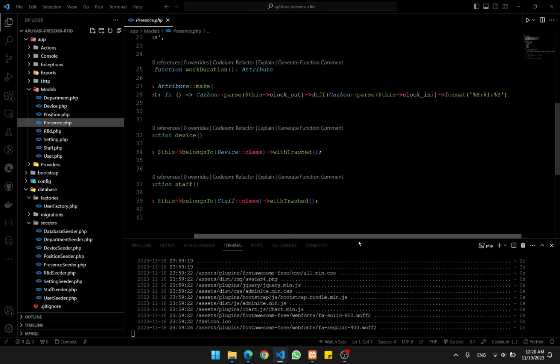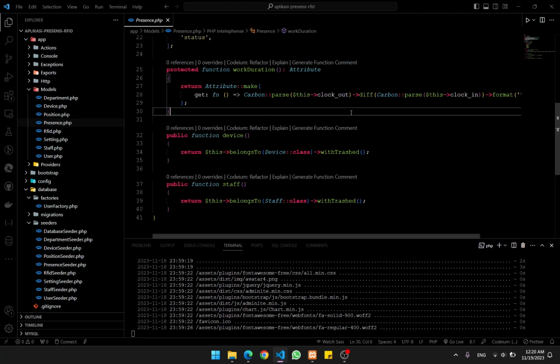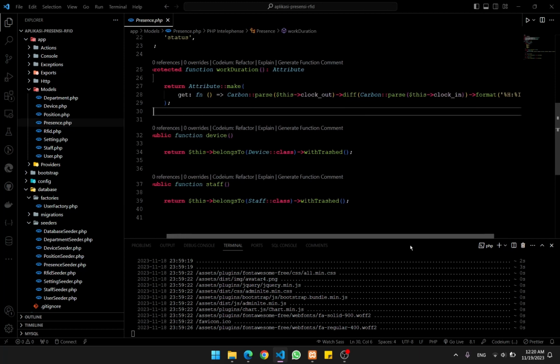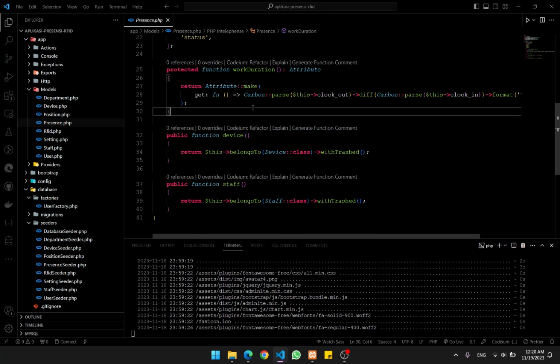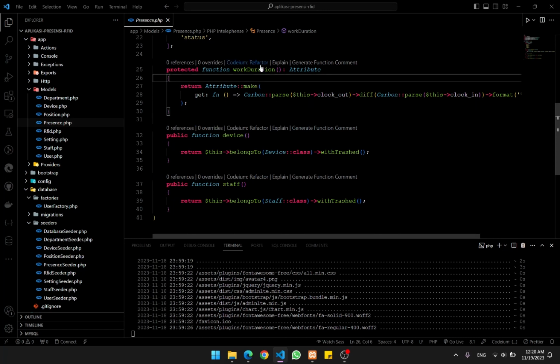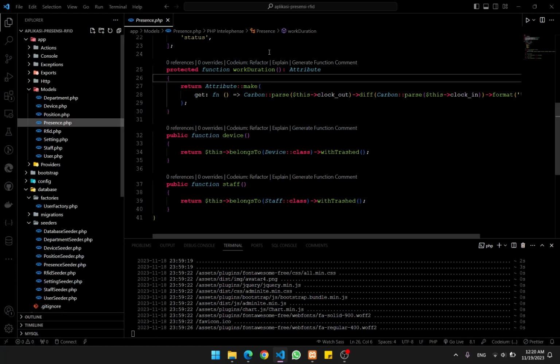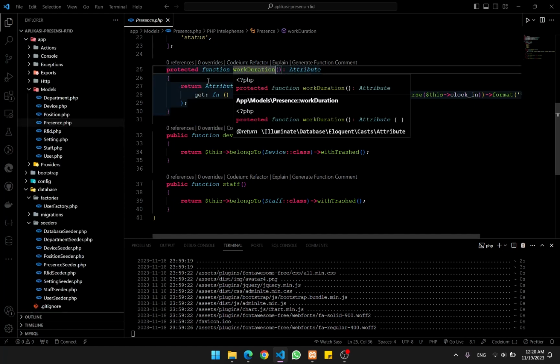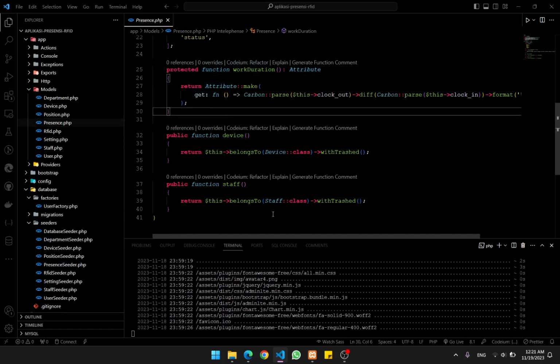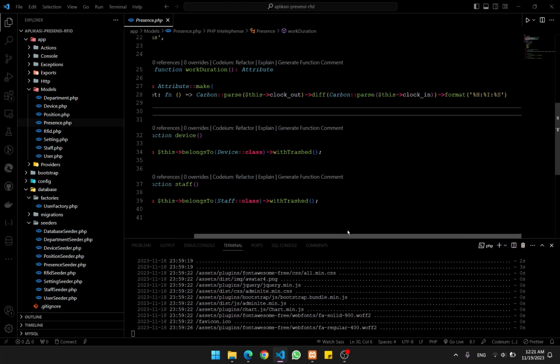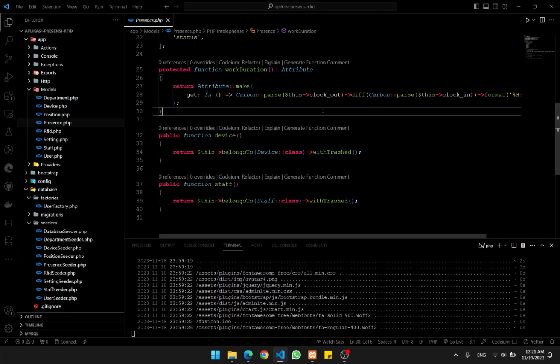Okay, let me show you the relation or cardinality of the tables or the models. The first is on the model, I'm sorry, there is work duration. For work duration, we can get the value from when they clocked in and when they clocked out. From that, we can get their work duration.